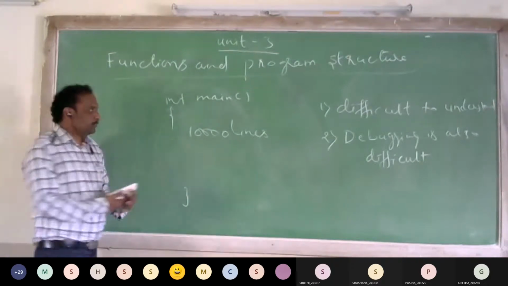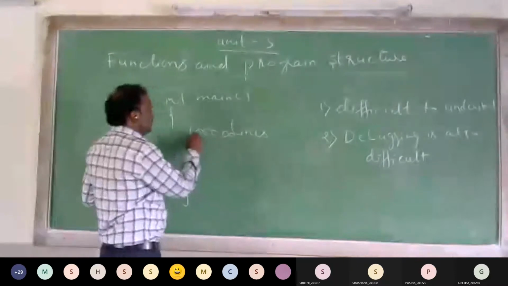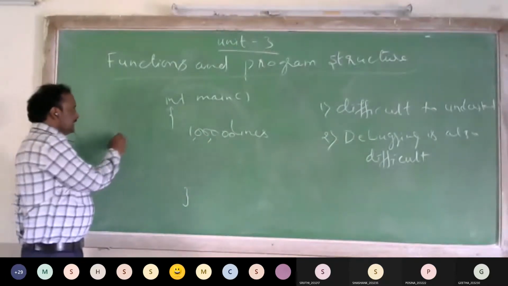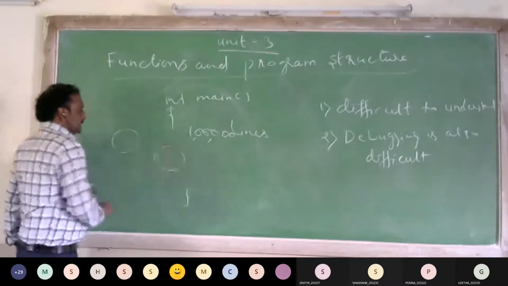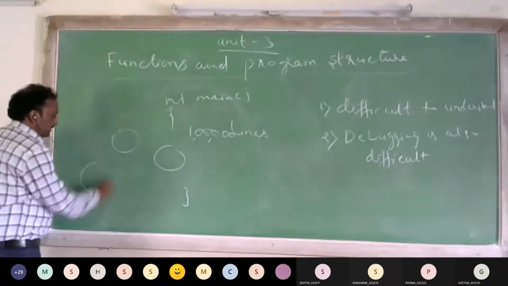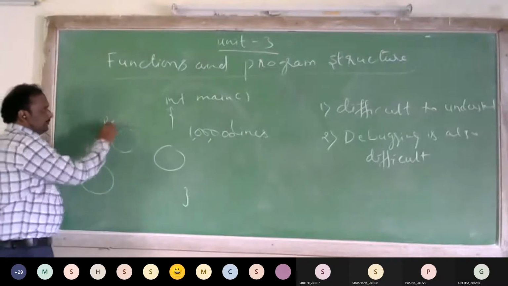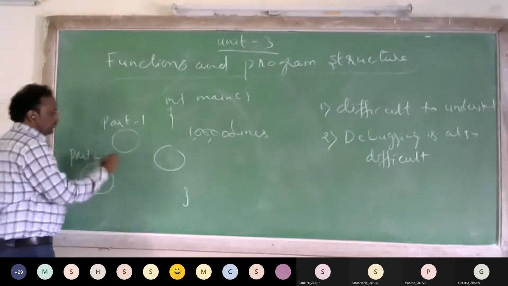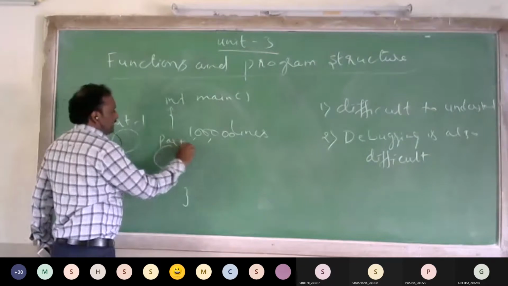We divide the 10,000 lines of program or 1 lakh lines of program into different units. So this is, say that, small part 1, part 2, part 3.